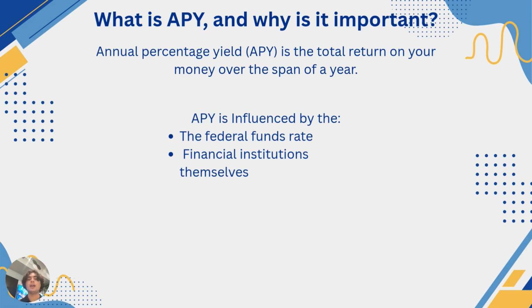The APY on a high yield savings account is influenced by the federal funds rate. This is important to know because if the federal funds rate is increased, then the rate banks offer will go up, and if they decide to decrease the rate, it will conversely go down. These rates are also influenced by the financial institutions themselves. This is because they offer competitive rates to attract depositors. They might also increase rates to incentivize people to open new accounts with them.